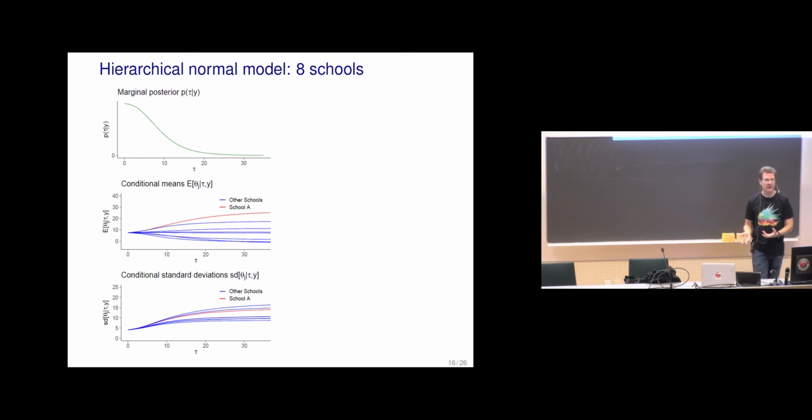The conditional standard deviations illustrate that when we are pooling more, we are also shrinking each individual estimate more. And when we are pooling less, we have more uncertainty for each individual. With more pooling, we are sharing more information between individuals, and with less pooling, we are sharing less information between them. Sharing more information reduces uncertainty.